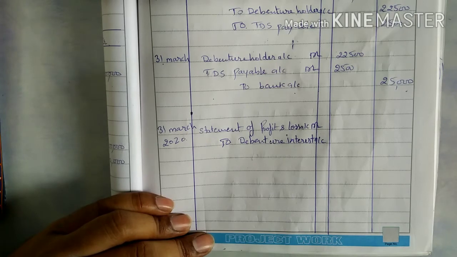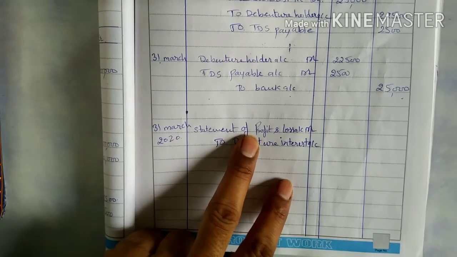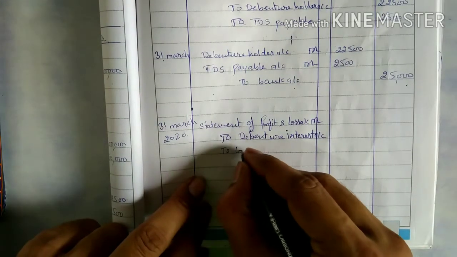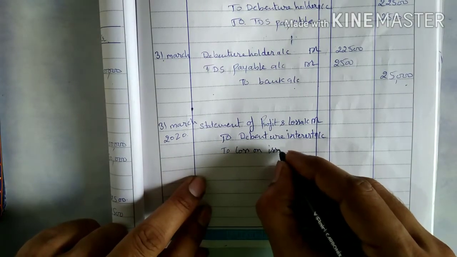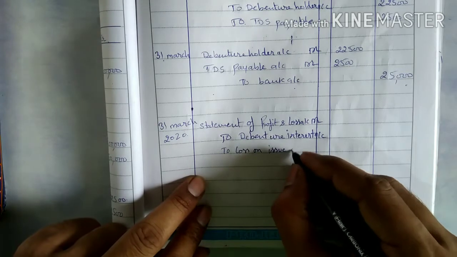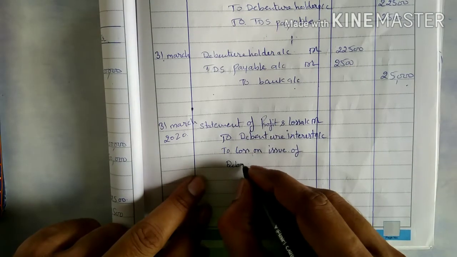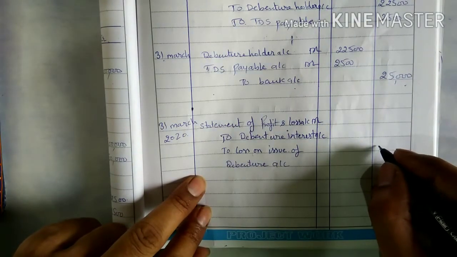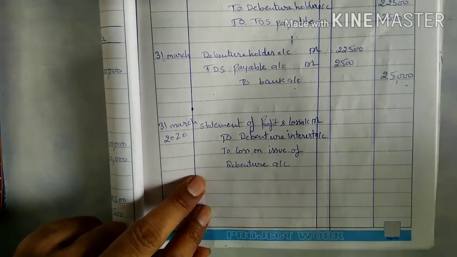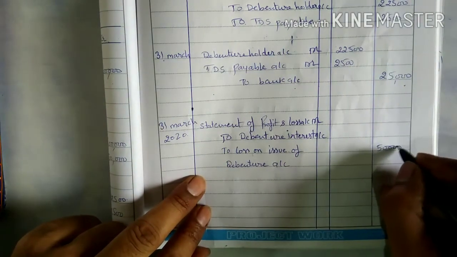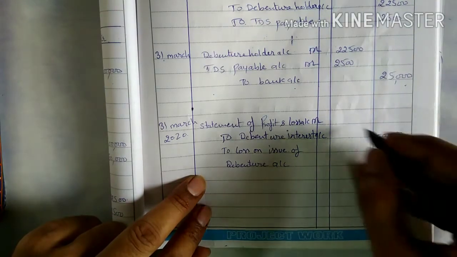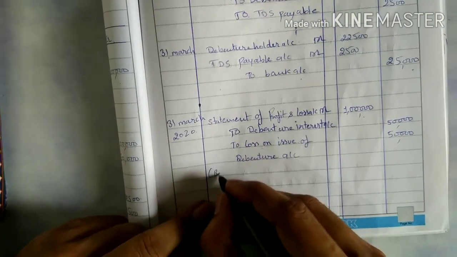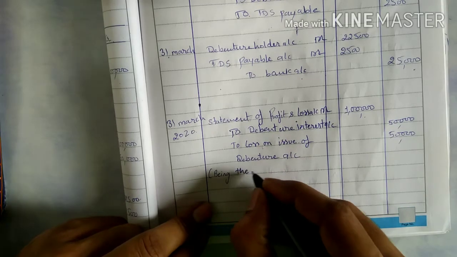So you will pass a statement of profit and loss account debit to debenture interest account, to loss on issue of debenture account. That entry also pass. So that is the loss on issue of debenture. That was 50,000. Interest that we already paid, that is also 50,000. So total 1 lakh rupees will be transferred, and narration you will pass being the